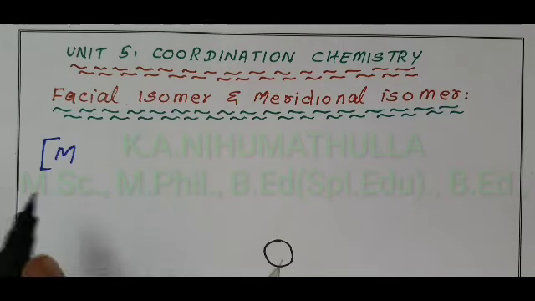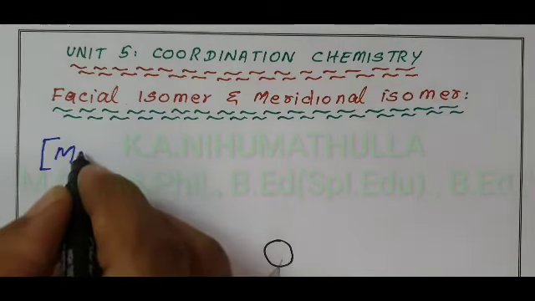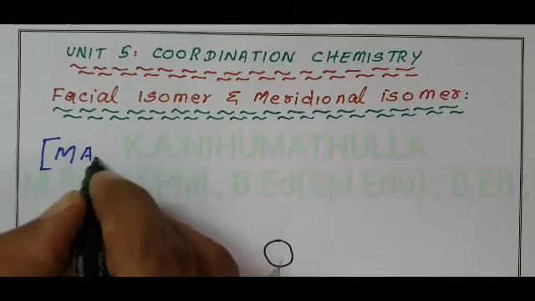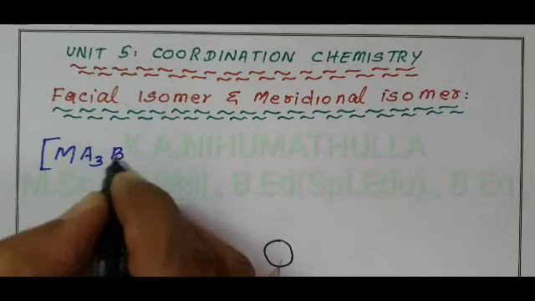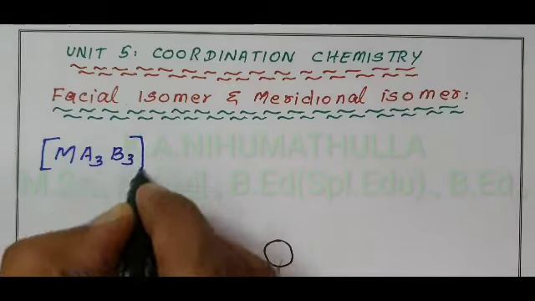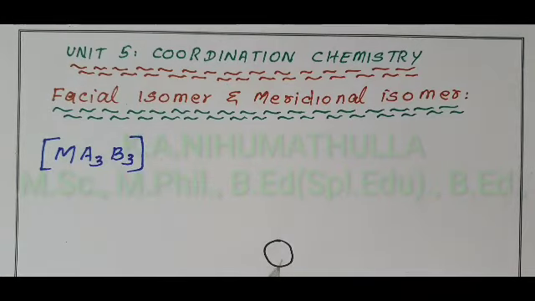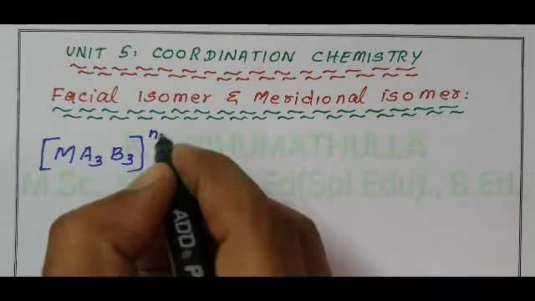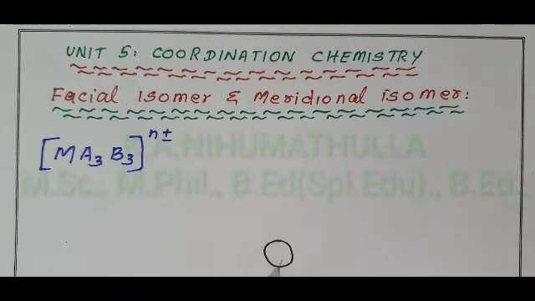M is the central metal ion, and in an MA3B3 complex, 3 ligands are similar and the other 3 ligands are similar. Facial and meridional isomers occur only in this type of octahedral complex.